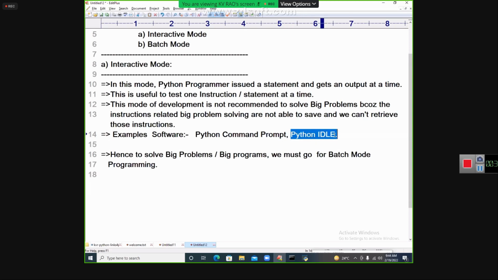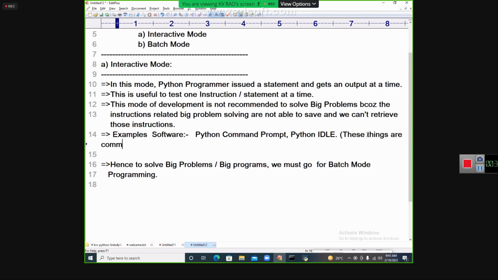Let me go to the Python IDLE. First time you are going to see. These things come along with the Python software installation. Don't ask me, sir, how can I get this? These things are coming along with the Python software installation, my dear students.